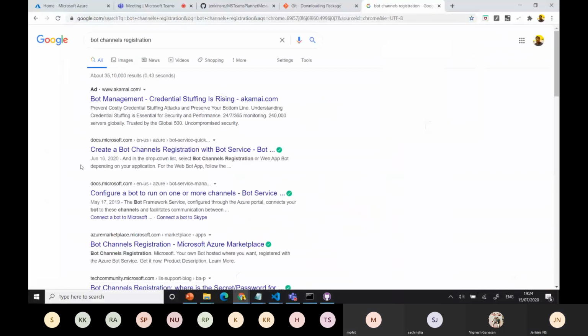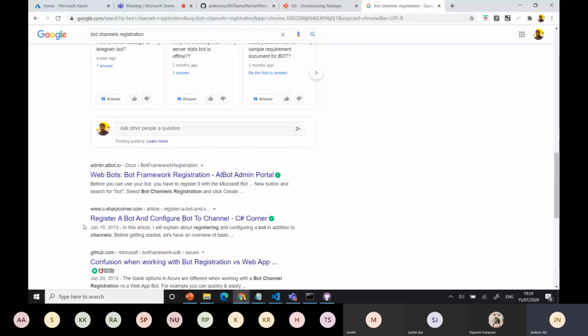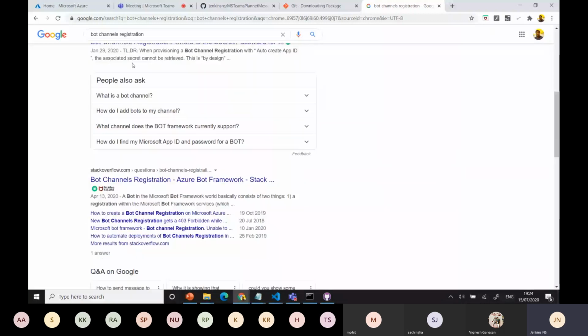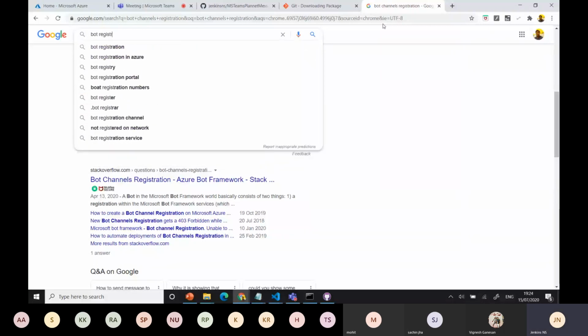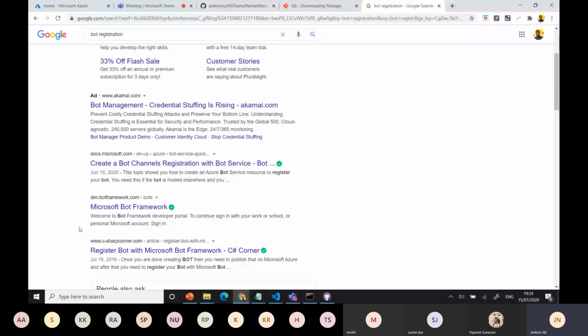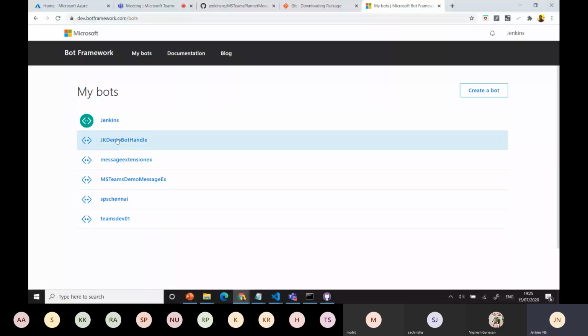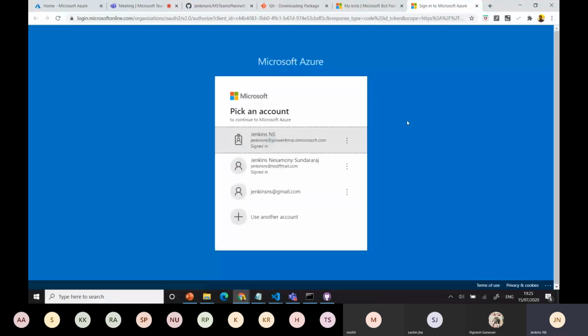One second. See, I forgot the URL, because I'm always using the channel. Let's say bot registration. I think so. The same thing will happen, whatever you do in Azure, right? The same thing will happen. Dev framework, you can log in and use it. Whatever I created there will come here with my same ID. That's also the Azure part only, but you can track it here. It will directly move there only, in our login.